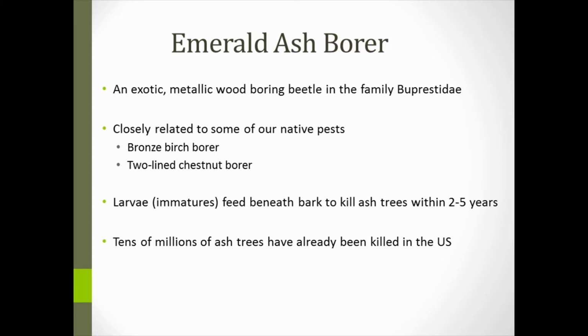The damaging life stage are the larvae, or immature forms, which feed beneath the bark to kill ash trees within about 2 to 5 years, depending on the population size. If populations are low, for example from a new infestation, it can take trees roughly 5 years to succumb to damage. If it's a well-established infestation, trees can die in as little as 2 to 3 years.